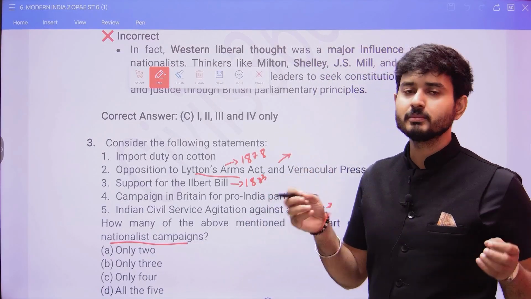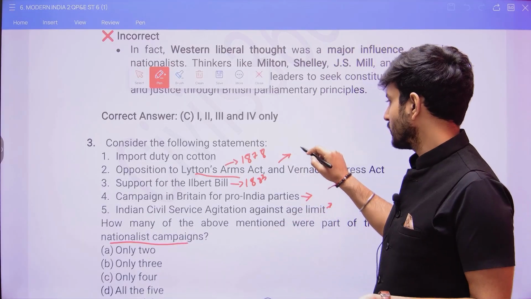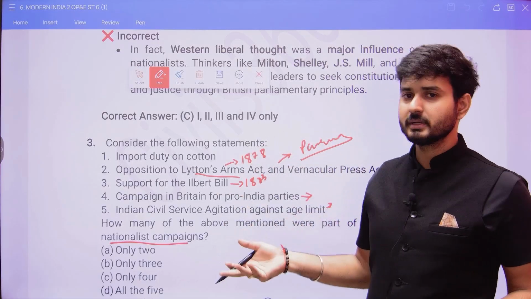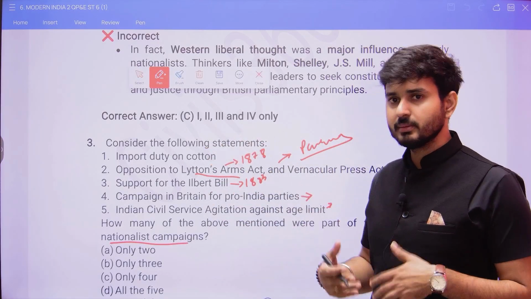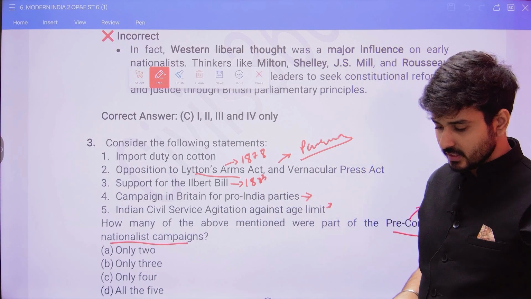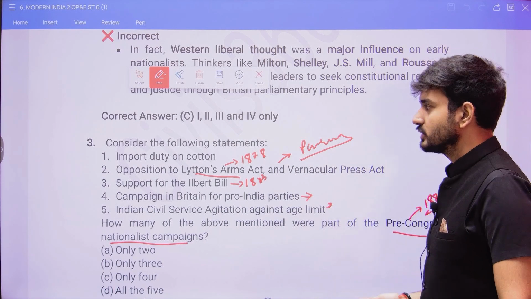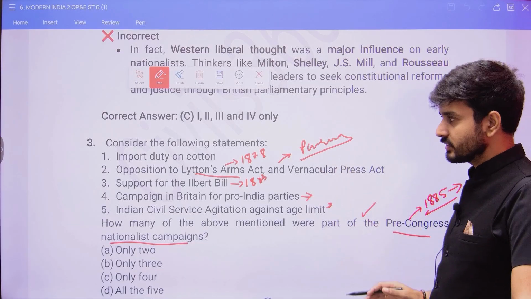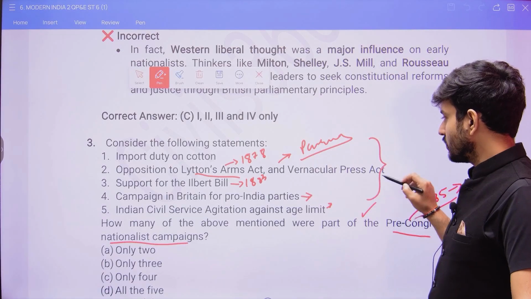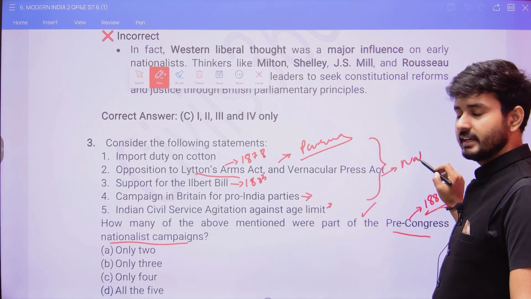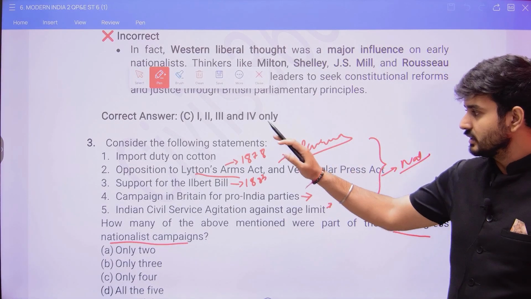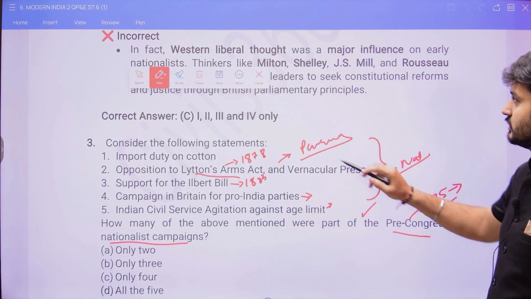If they purposefully put something such as the adoption of Purna Swaraj, that would be incorrect. But what is naturally put here would be correct. So for a positive statement, the examination is asking the positive things, which obviously led to a nationalistic feeling. That is why the answer here is all the five.